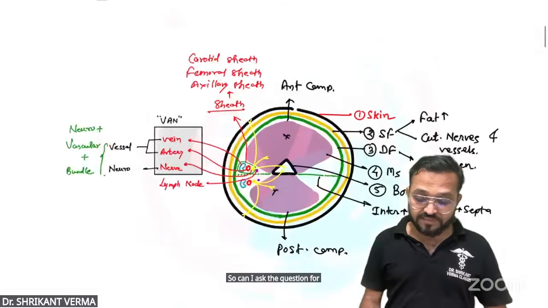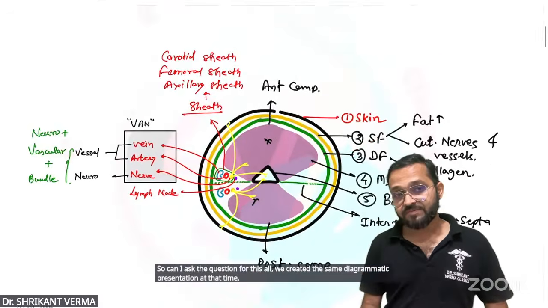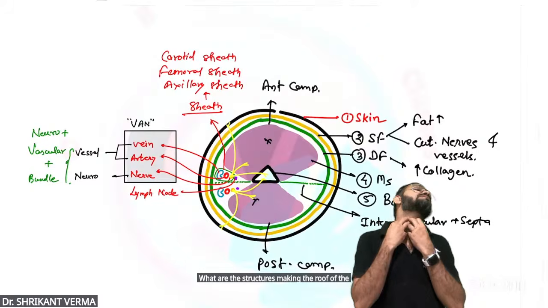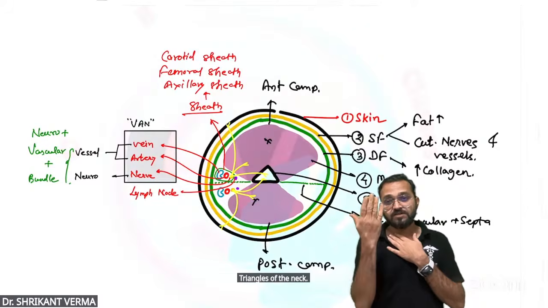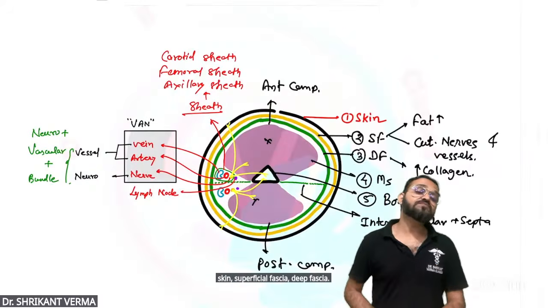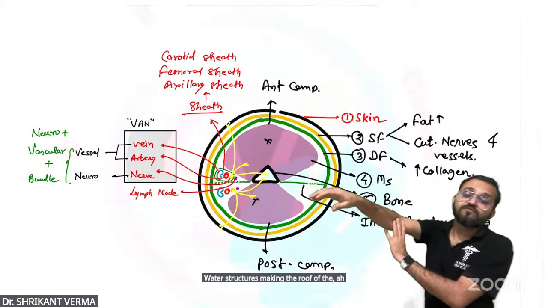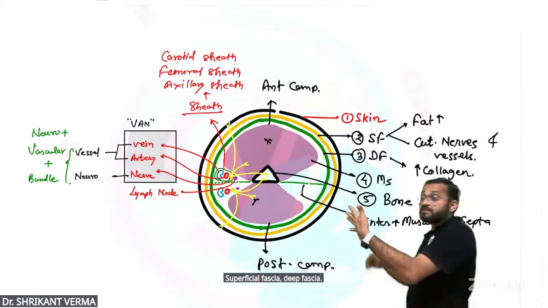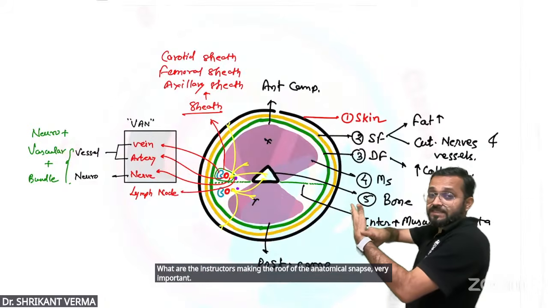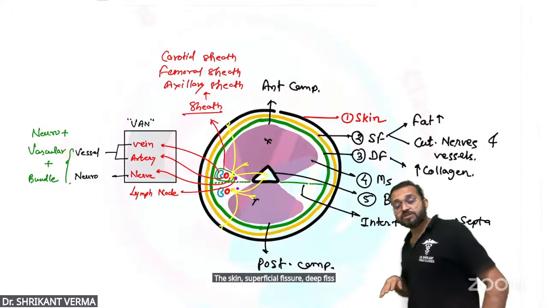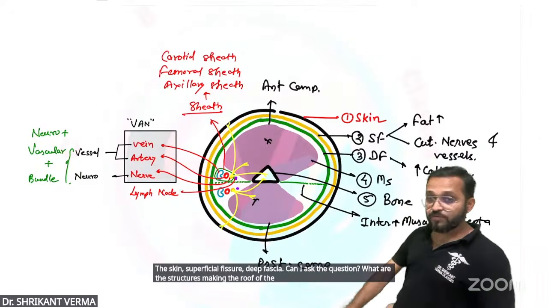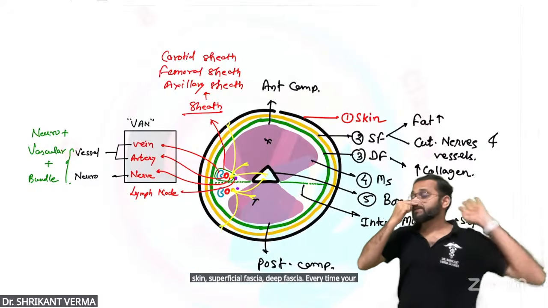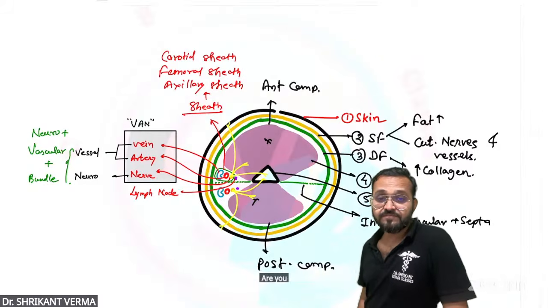For all this, we created the same diagrammatic presentation at that time, the same image. So can I ask the question? What are the structures making the roof of the triangles of the neck? Skin, superficial fascia, deep fascia. The roof of the cubital fossa? Again, skin, superficial fascia, deep fascia. The roof of the anatomical snuff box? Very important. Skin, superficial fascia, deep fascia. The roof of the femoral triangle and popliteal fossa? Again, skin, superficial fascia, deep fascia. Every time your answer is skin, superficial fascia, deep fascia.